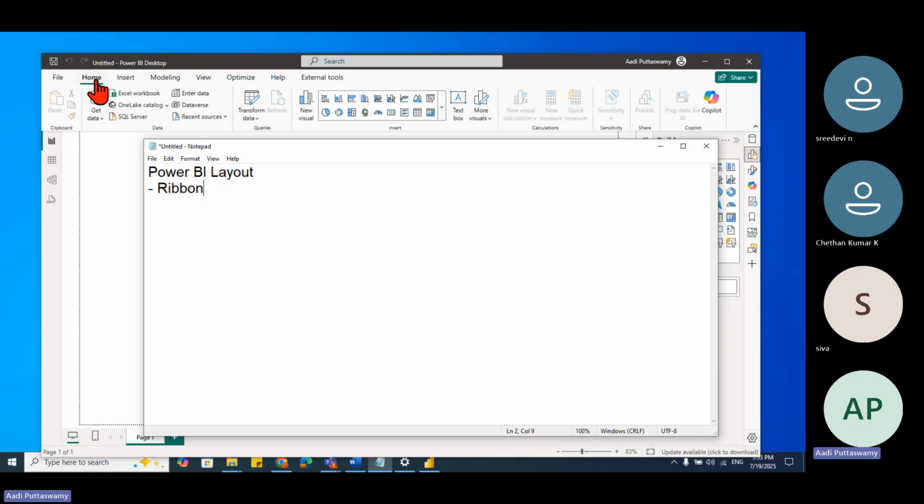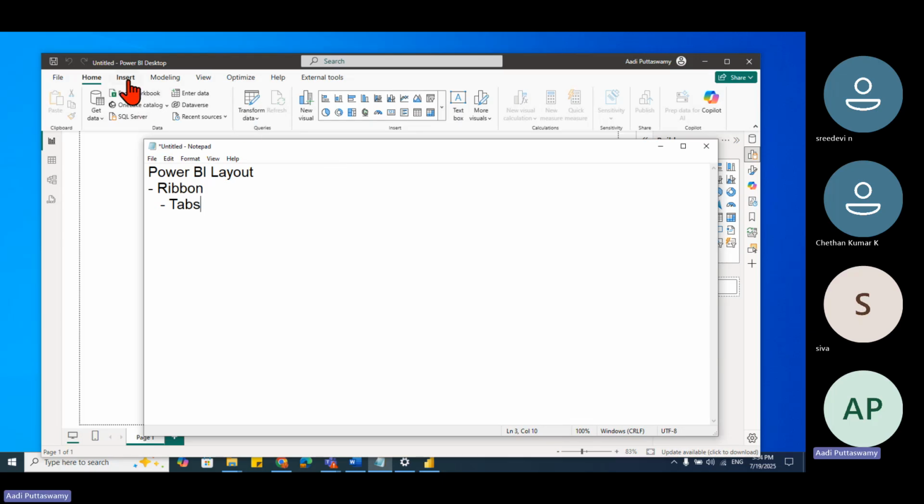Can I say this? Home, Insert, Modeling. In Excel also we have a similar kind of thing: Home, then Insert. Almost the same, because there the operations are different. We have Formulas, Page Layout, and things like that. Whatever is there for Excel, it is there; whatever is there for Power BI, we have the tabs. So this ribbon will have tabs. In each tab, we have groups.